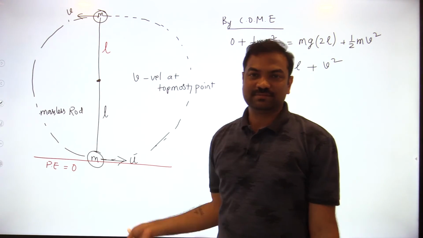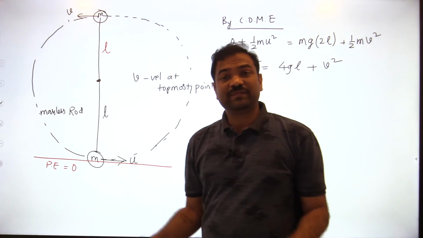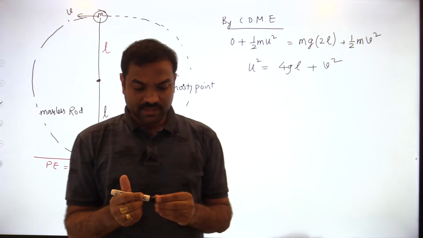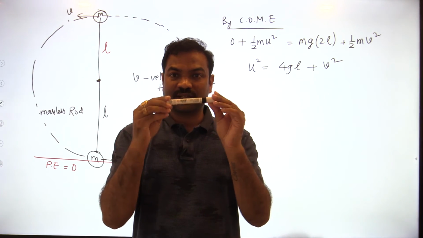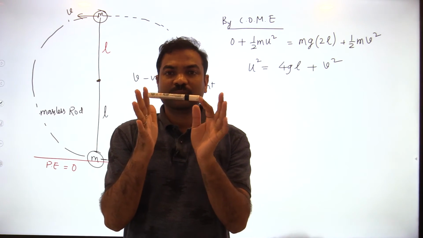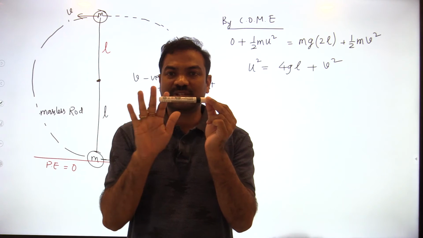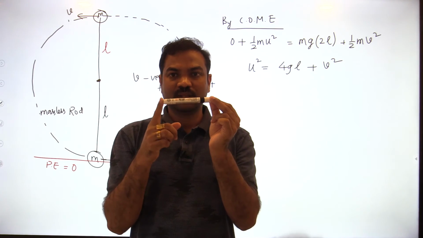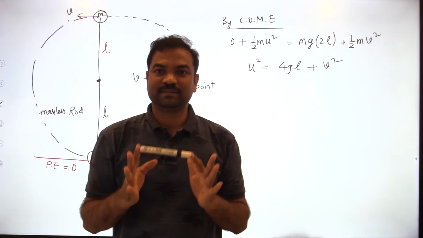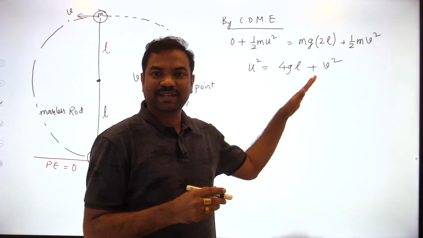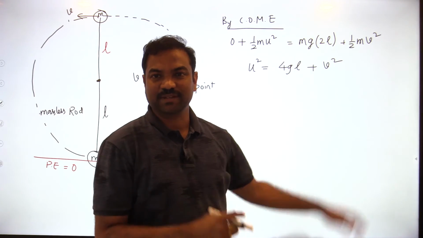Why? Because it's a rod. As it is a rod, even if tension is 0, it won't slack. Let us say in this rod no tension is there, but it won't go loose. Slack means loose, okay? It will stay like that only. So that's why there is no need to write down any tension forces here.